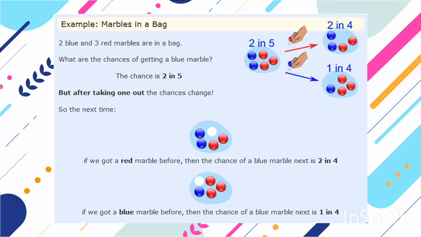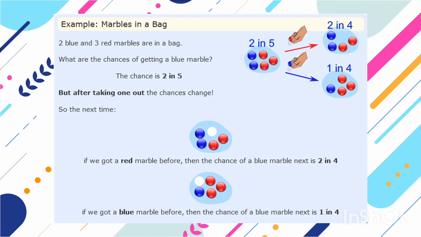And then, for example, marbles in a bag. 2 blue and 3 red marbles are in a bag. What are the chances of getting a blue marble? The chance is 2 in 5. Look at the picture.